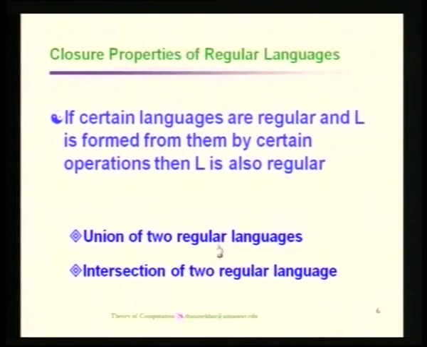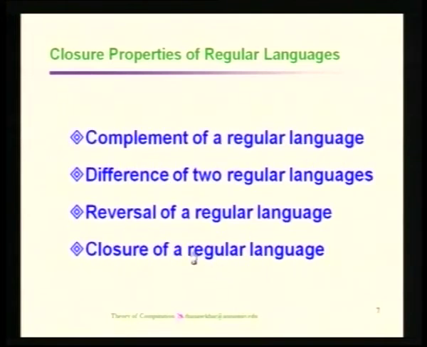So, given a language R and another language S, the language obtained by the intersection of R and S is also going to be a regular language. That is the meaning of the intersection operation. And the next one is the complement of a regular language.